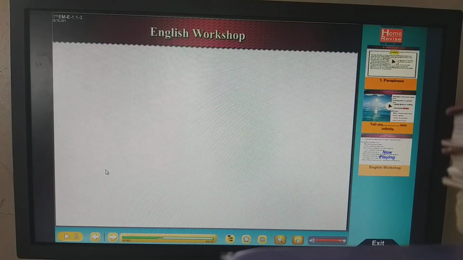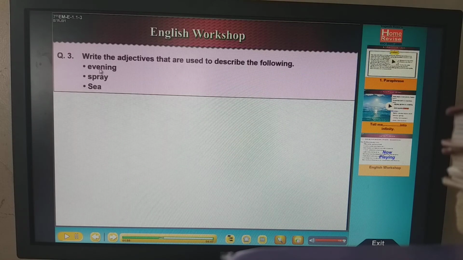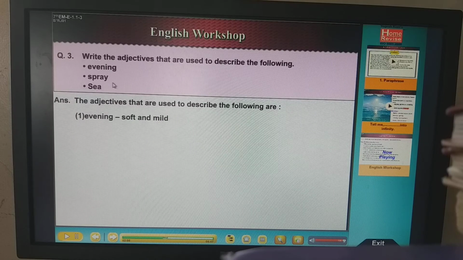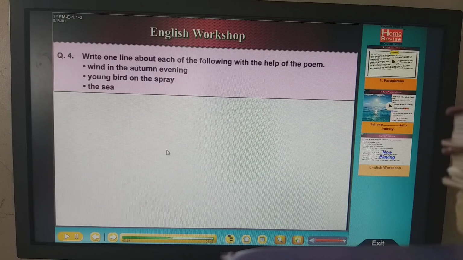The next question is to explain the line. The fourth question is explaining the line. The third question is writing the adjectives which are used to describe the following. How was the evening? The evening was soft and mild. Next is spray. How was the spray? The spray is green and flowery. Sea. How is the sea? The sea is mighty, glorious and dazzling. Right? So this is a description, and the description is termed an adjective. Adjective means describing the noun.